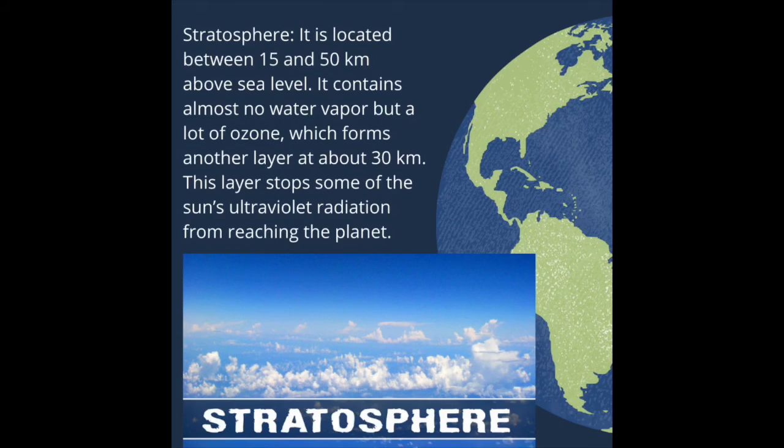Stratosphere. It is located between 15 and 50 km above sea level. It contains almost no water vapor but a lot of ozone, which forms another layer at about 30 km. This layer stops some of the sun's ultraviolet radiation from reaching the planet.